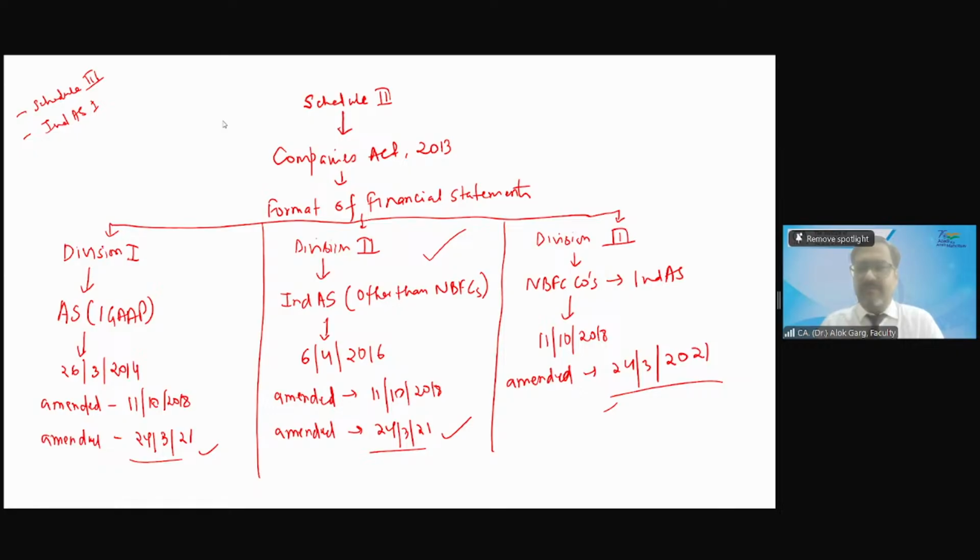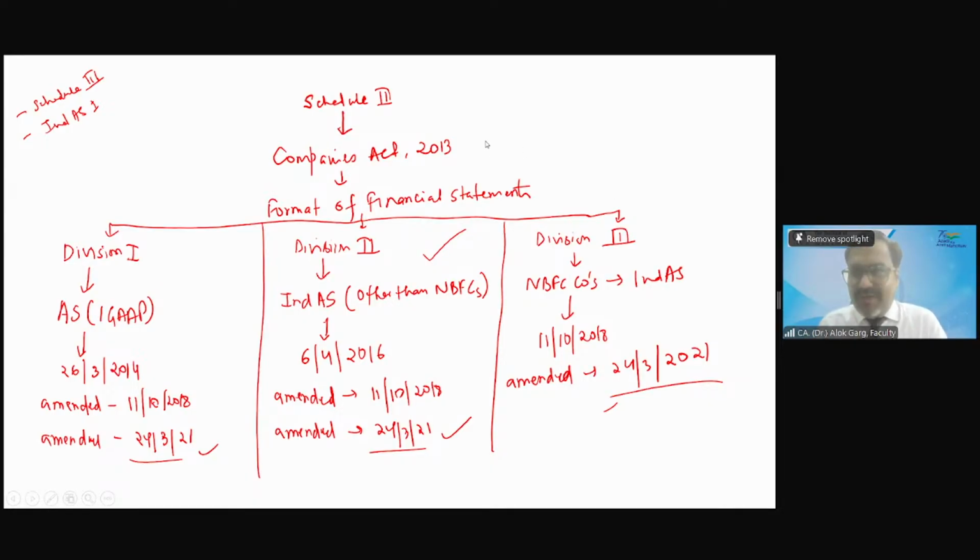Balance sheet, a statement of profit and loss and other comprehensive income, a statement of cash flow, a statement of change in equity, and notes to account. Sir, asset, liability, equity, income and expenses. Okay. So who's there? What's your name? Sir, Swaminathan. Absolutely right.